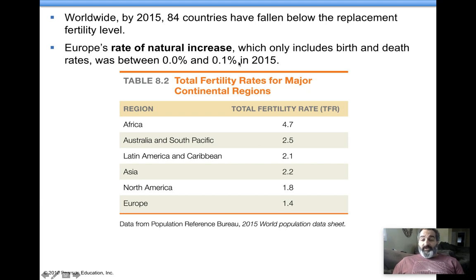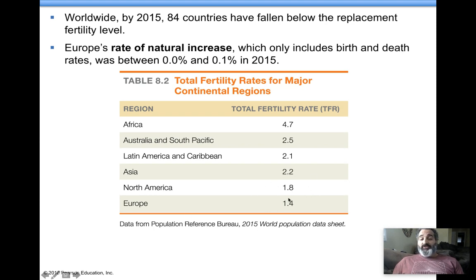Now, immigration and emigration have a huge factor on population growth. A war-torn country, people are going to leave that place, and they're leaving it in masses. That happens a lot in war-torn areas. Okay, so emigration is a big deal. Places like the United States or Europe, we have a lot of immigration. Okay, in our country, the TFR, this is the U.S., is about 1.8. This is below replacement fertility. But the United States, our population, our growth rate is not decreasing. Our growth rate is going up.